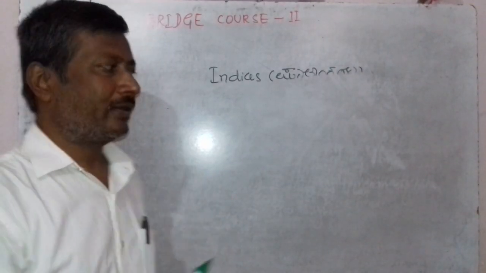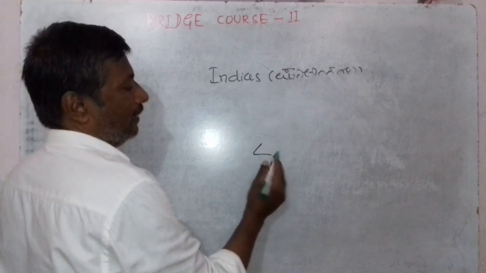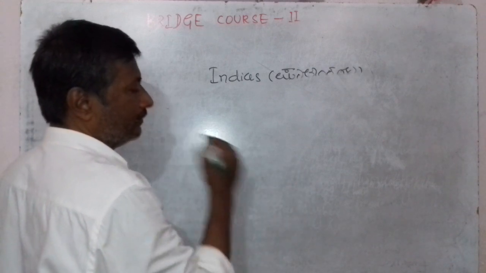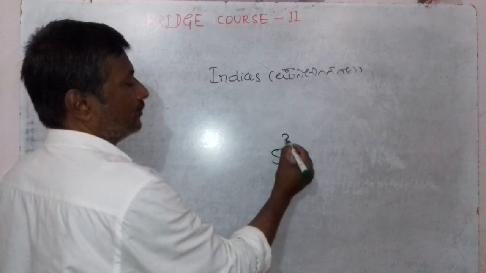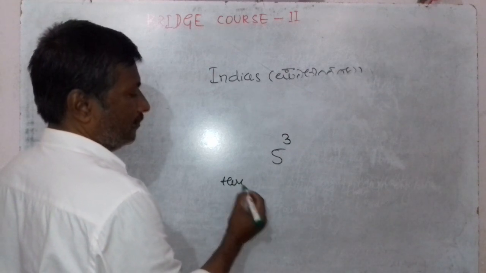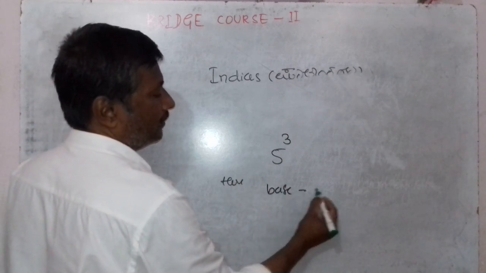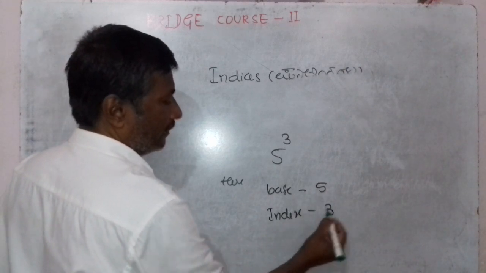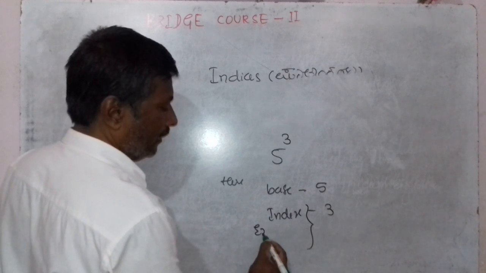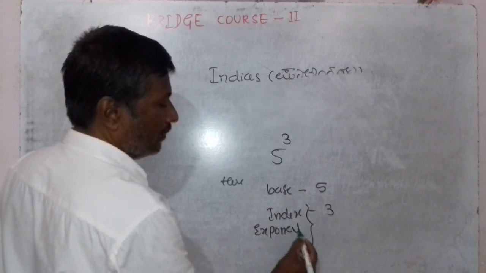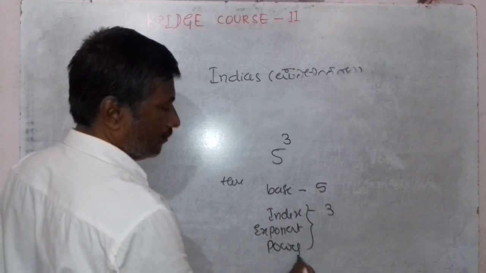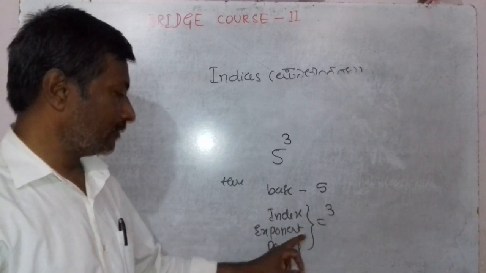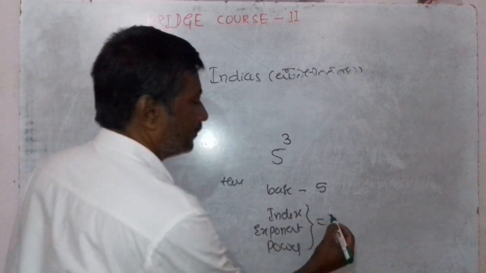Now write the base and index of this number: 5 raised to 3. Here the base is 5, the index or exponent or power equals 3.